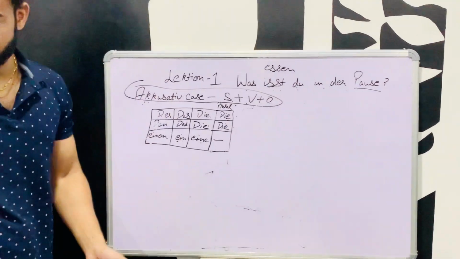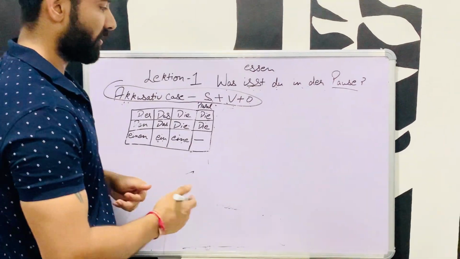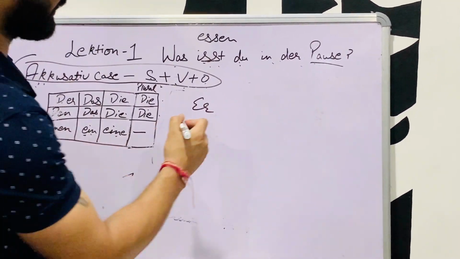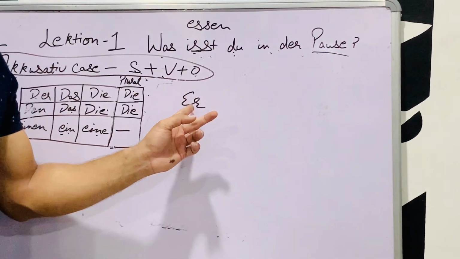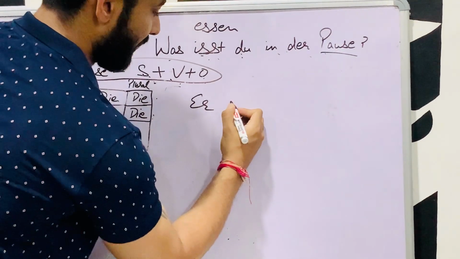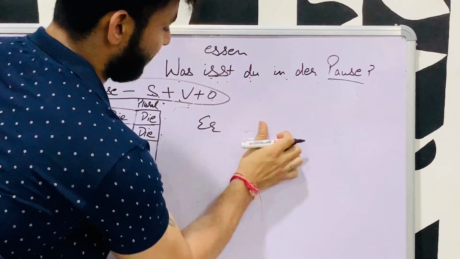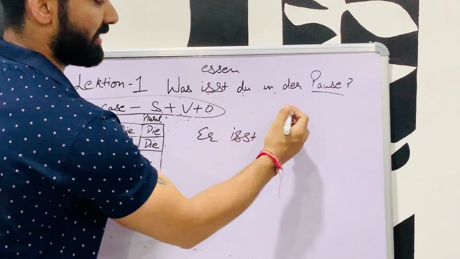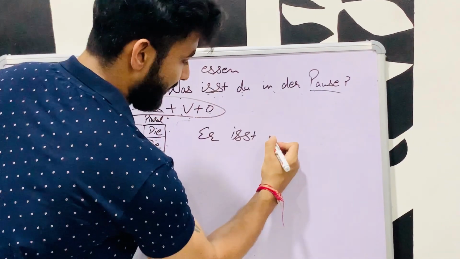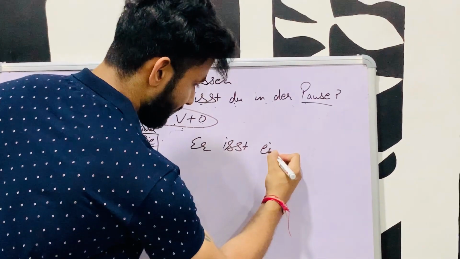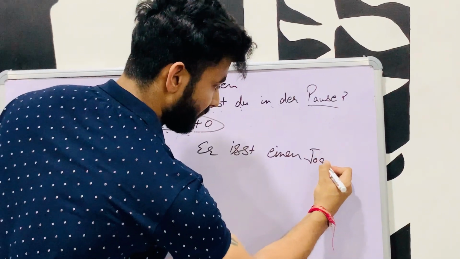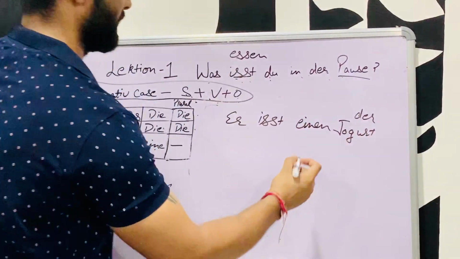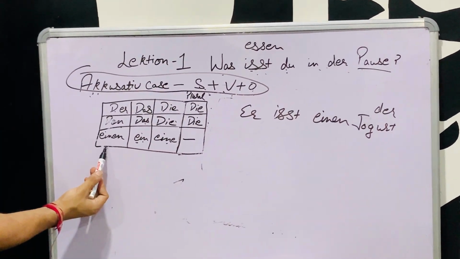Let's do some more examples. Now, like er. What is er? Er is he. We'll do an example with er. With er, isst will come, because the conjugation of Essen with er is isst. Er isst einen Joghurt. The article of Joghurt is der, and der is changed into den, and then einen.